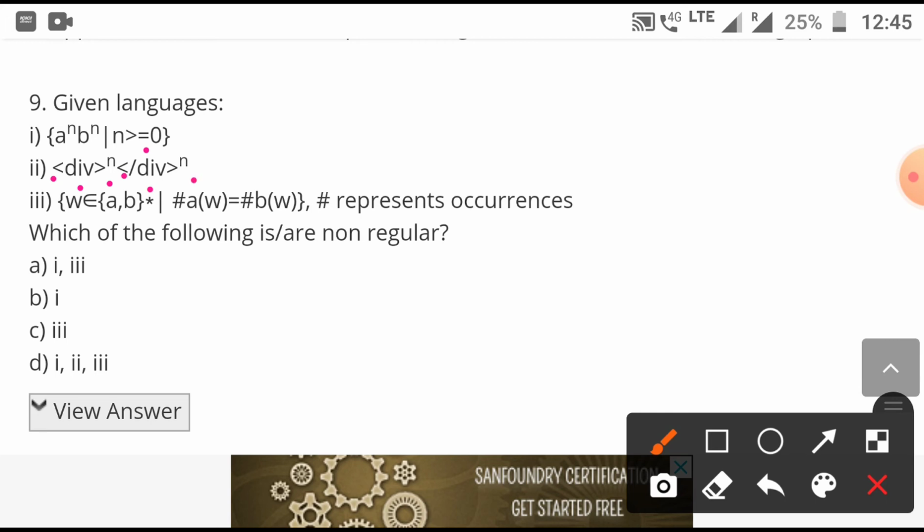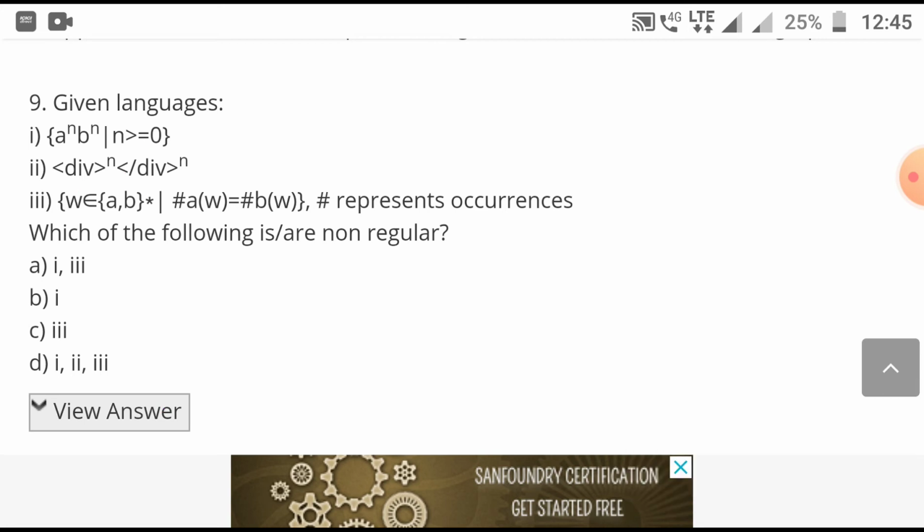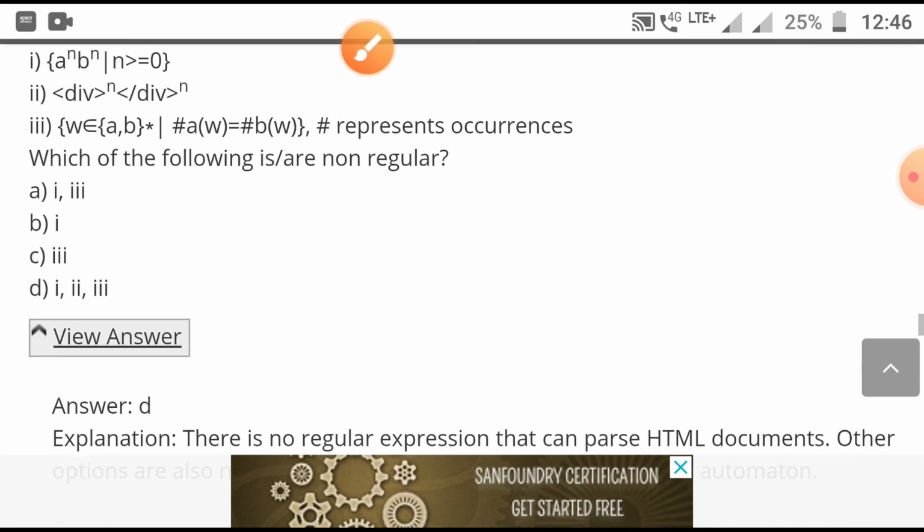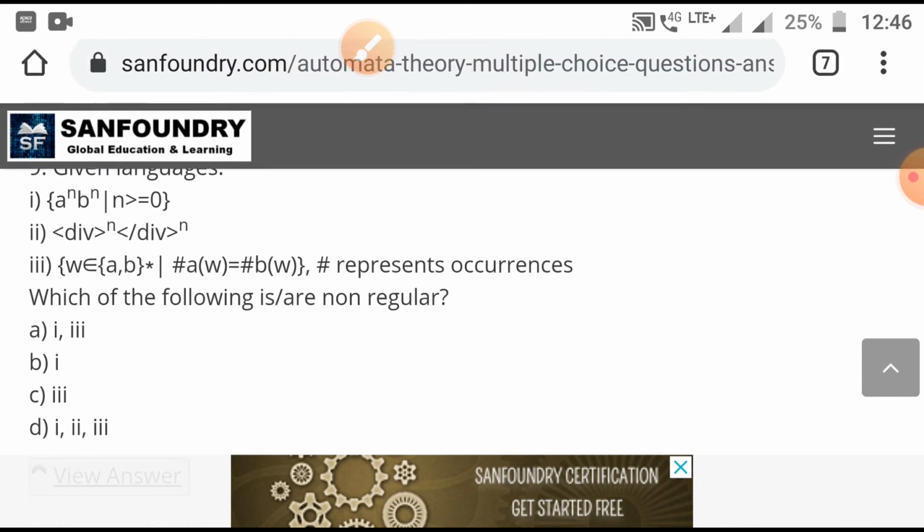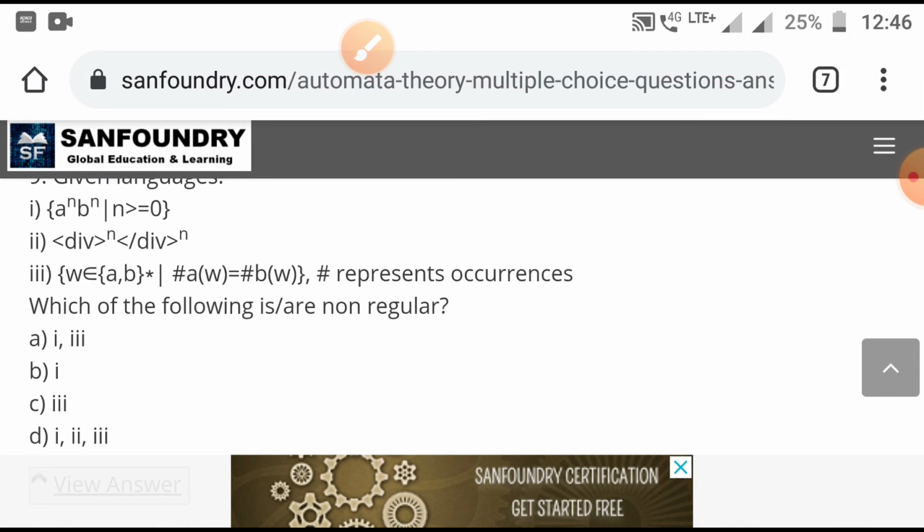And here it is given about matching. So regular and non-regular is actually asked in this question. Which of the following are non-regular? First, second there is no doubt, but third just check whether it is given or not. D option is given, third also is non-regular.